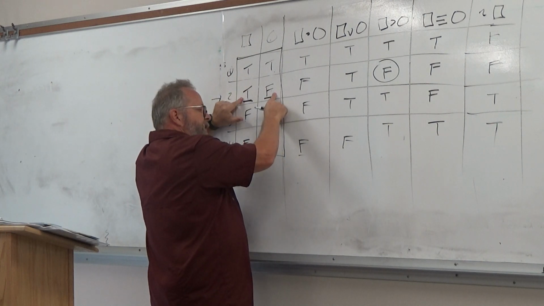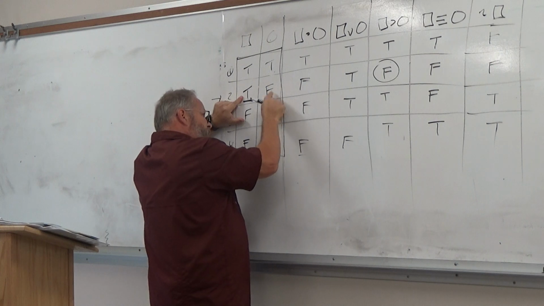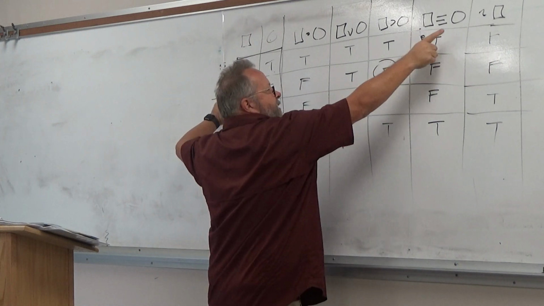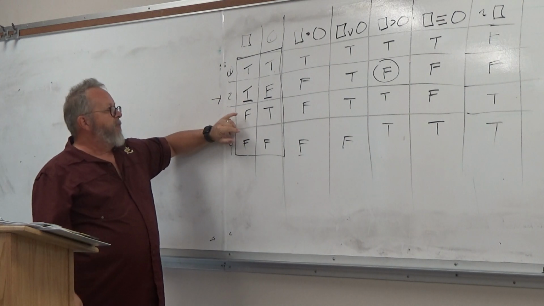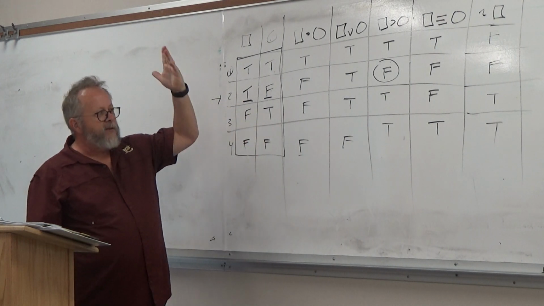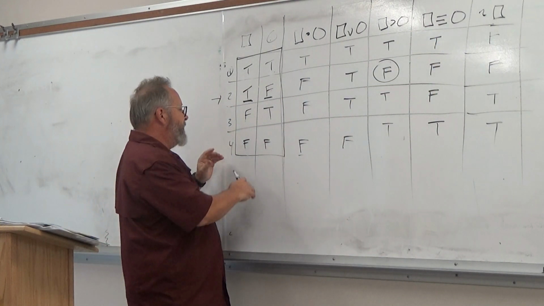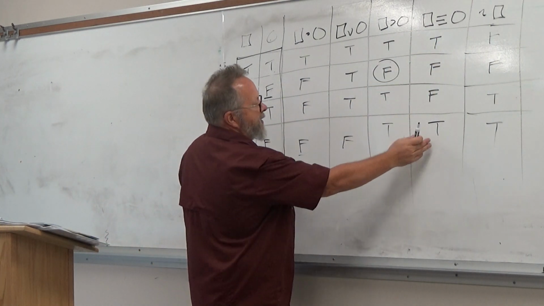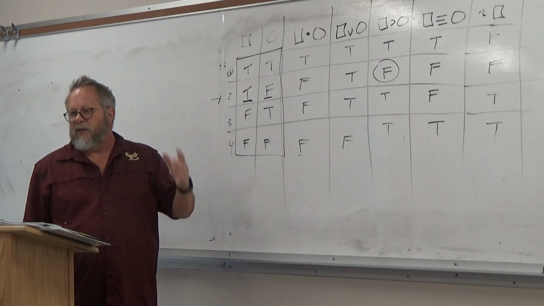If I say Fred goes if and only if Barney goes, and Fred went but Barney didn't, you'd say, that's not true, because Fred went without Barney. And if Barney went without Fred, you'd say, that's not true. They don't always go together. And then, of course, if neither of them went, you'd say, well, that's true. They only go fishing together. So Fred didn't go, so neither did Barney.